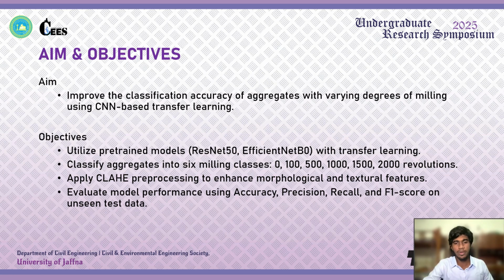So let me discuss our aim and objective. Our aim is to improve the classification accuracy with varying degrees of milling using convolutional neural network based transfer learning. Our basic objective is to classify the aggregates into 6 milling classes. For that, we will utilize pre-trained models such as ResNet 50 and EfficientNet B0 with transfer learning. For the raw image samples, contrast limited adaptive histogram equalization will be applied to enhance the morphological features as a pre-processing technique. The models will be evaluated based on accuracy, precision, recall, and F1 score.